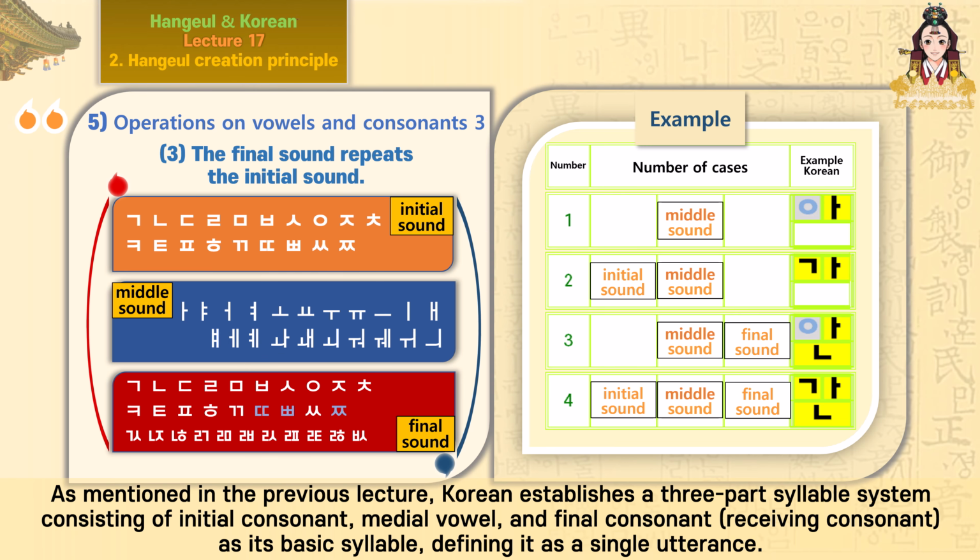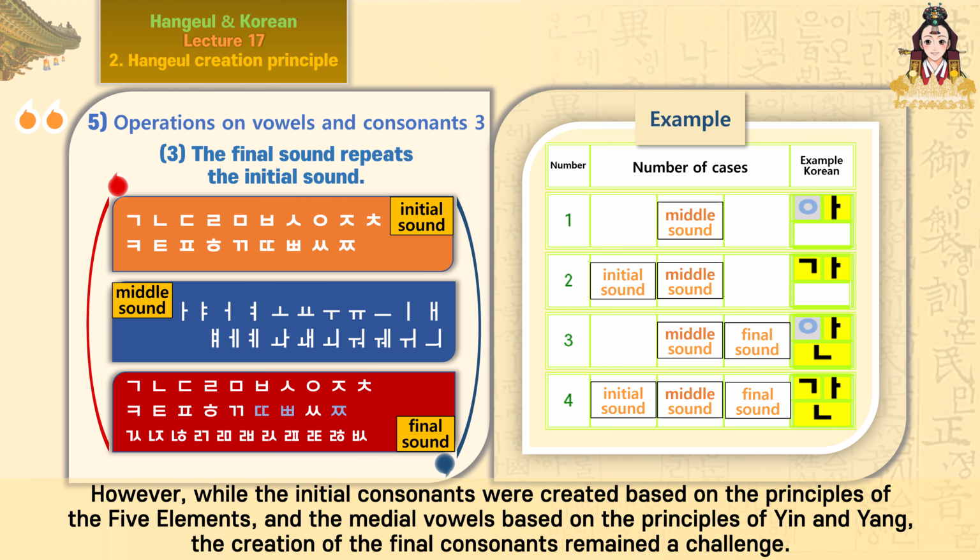As mentioned in the previous lecture, Korean establishes a three-part syllable system consisting of initial consonant, medial vowel, and final consonant, receiving consonant, as its basic syllable, defining it as a single utterance. However, while the initial consonants were created based on the principles of the five elements and the medial vowels based on the principles of yin and yang, the creation of the final consonants remained a challenge.